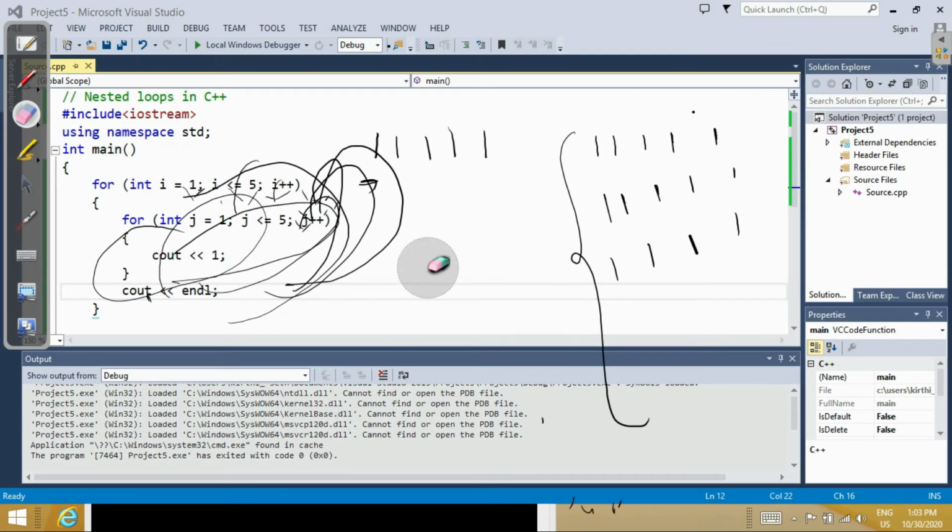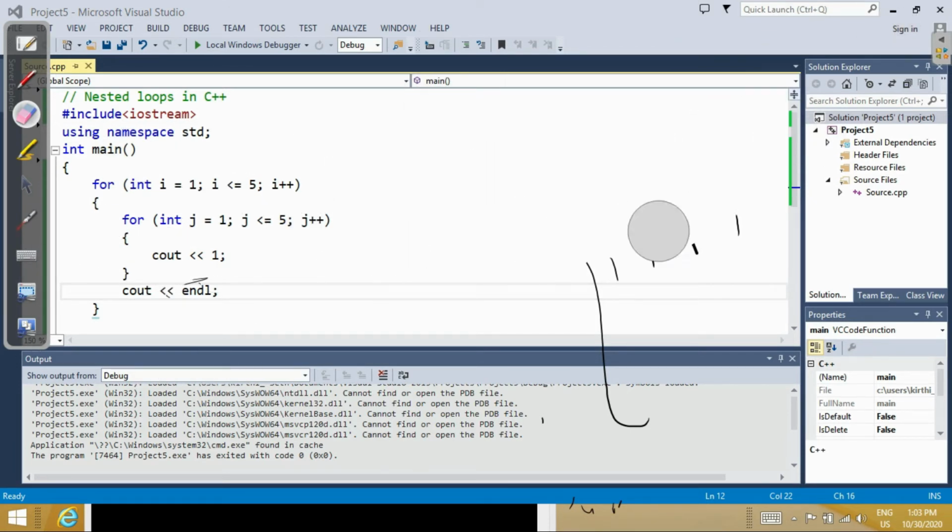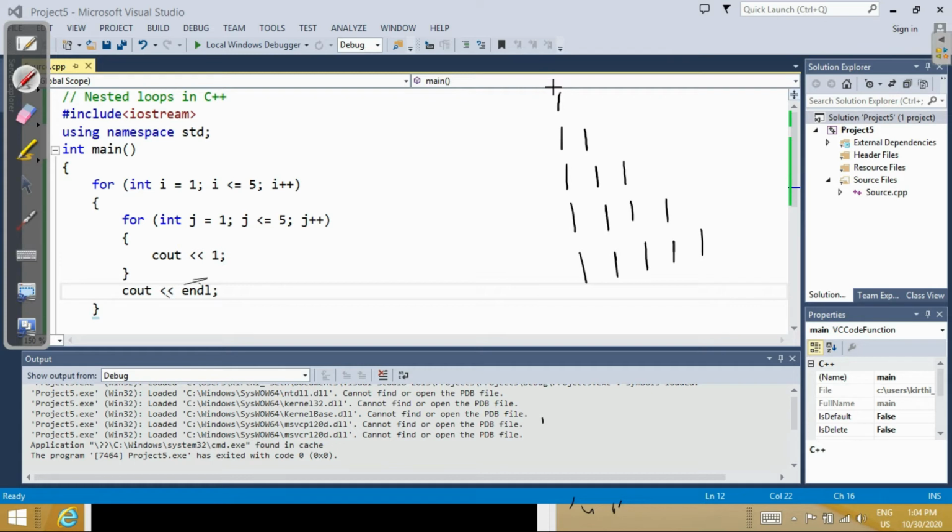So now let's say I want my output to be like this: for example, 1, then 1 1, then 1 1 1, then 1 1 1 1, then 1 1 1 1 1, five rows. What am I doing? The first time, number of rows and number of columns are the same: 1 row, 1 column.